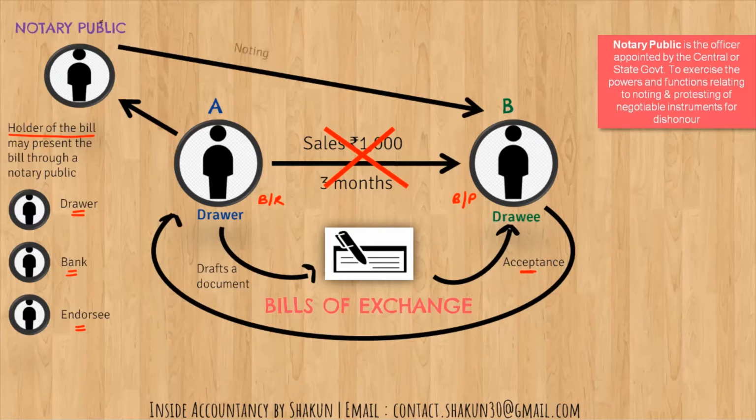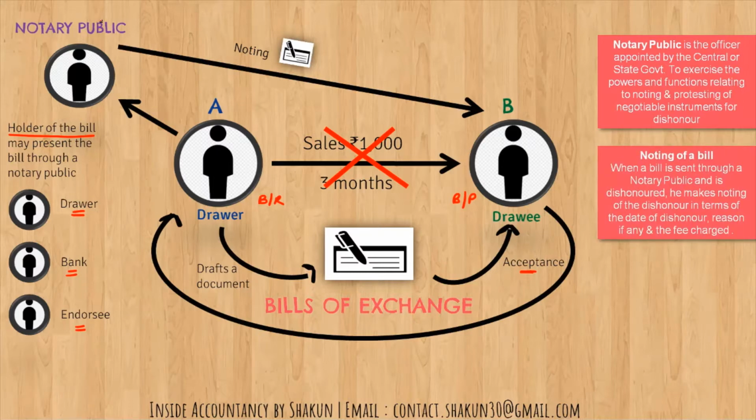So the bill will be presented to B through the notary public, and the notary public will note the same on the bill. That is known as noting. So what do you mean by noting? Noting of a bill means when a dishonored bill is sent by the holder through the notary public, he makes a noting about the dishonor in terms of the date of the dishonor, the reason for the dishonor, let's say the drawee became insolvent, and any fee that may be charged by the notary public is also noted on the bill of exchange.